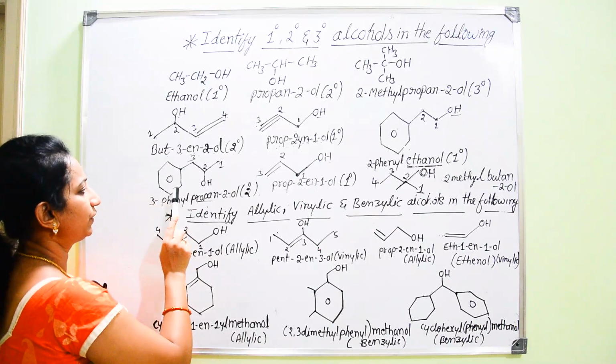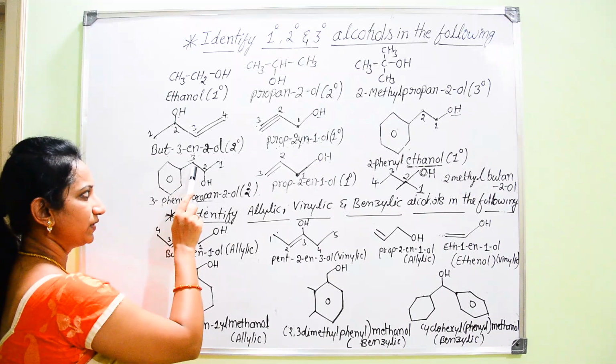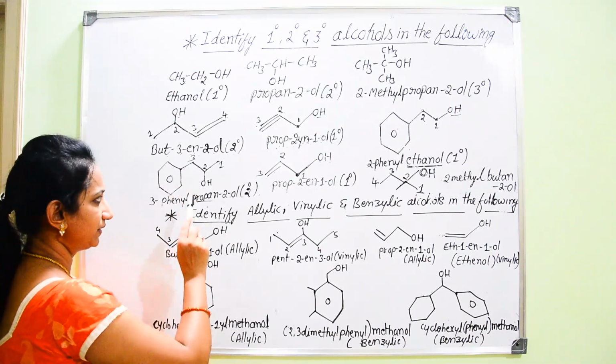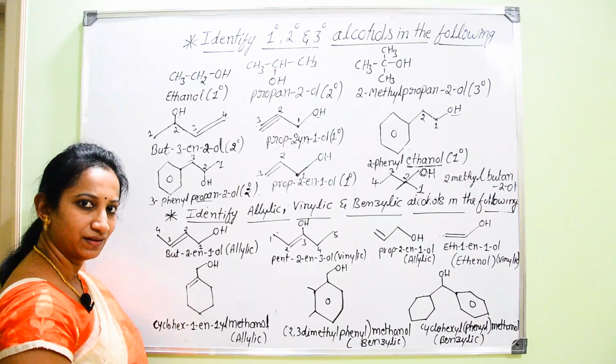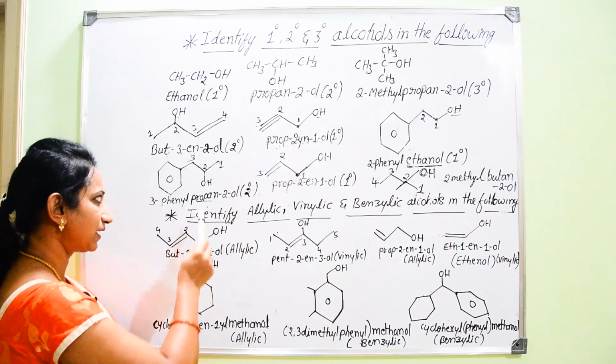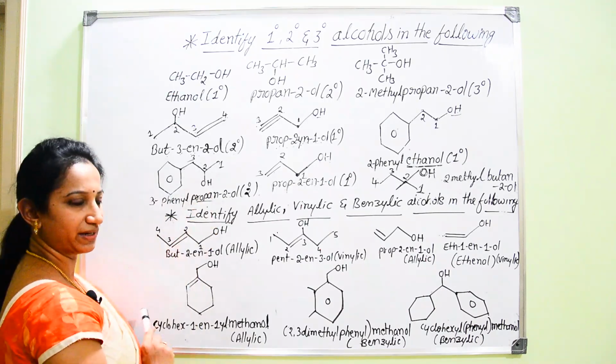Next, if you come for this example, here also we can find an aromatic ring to which a side chain is attached. As well, there is a presence of OH group on the side chain but not on the aromatic ring. Now, which is that parent name? You should select either side chain or the aromatic ring. Exactly, it is the side chain.